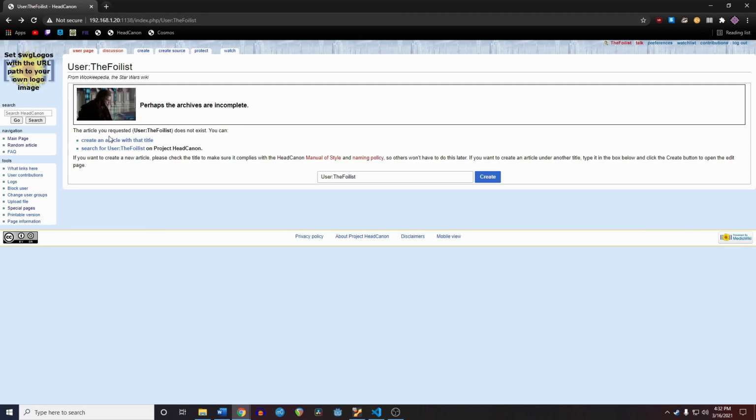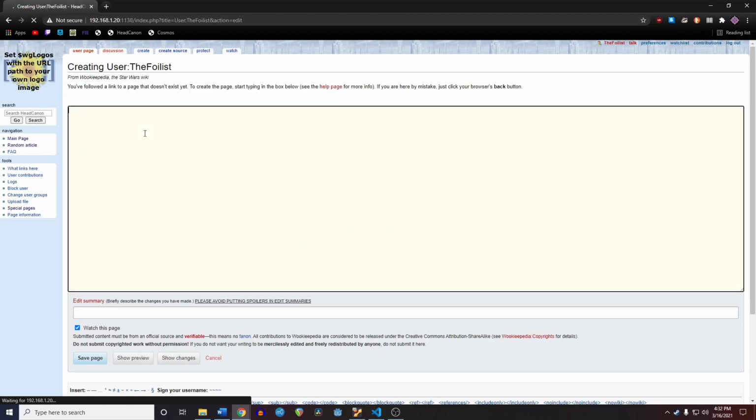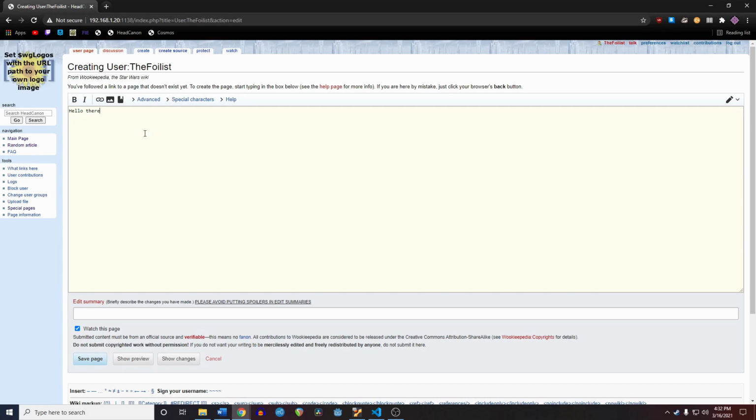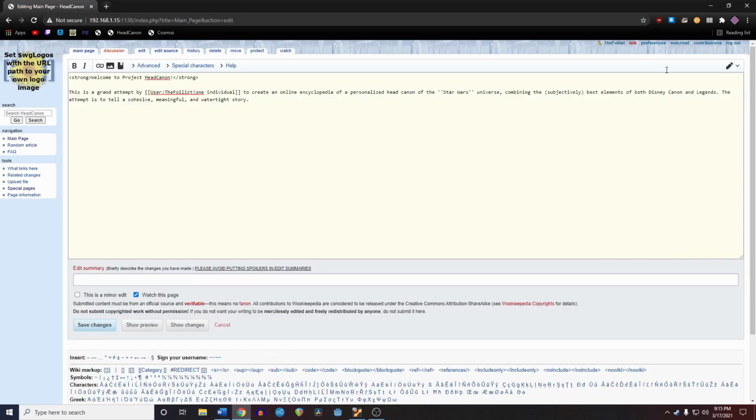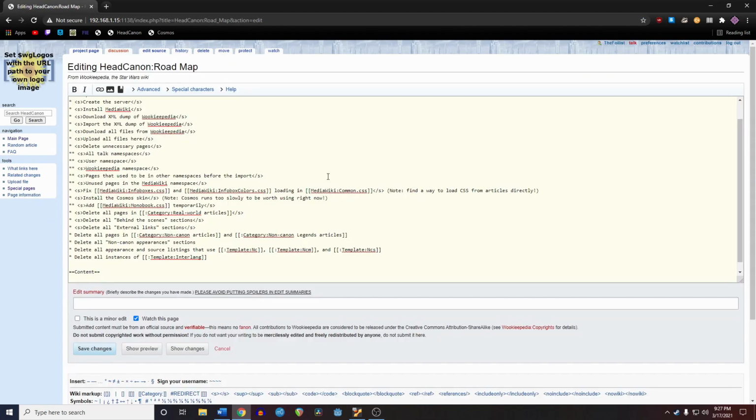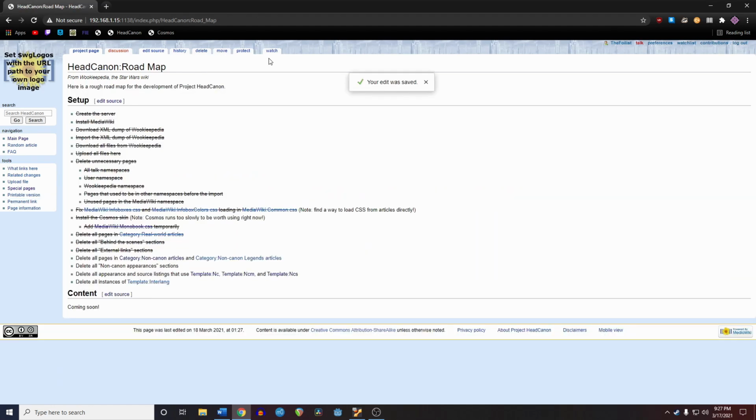And finally, I'm going to add some pages of my own to the wiki. I decided to make a user page for myself because, well, why not? Let's also add some actually relevant info to the main page. In the headcanon namespace, I'm adding a page called Roadmap. I can use this page to keep track of my progress and also plan ahead for what changes to make next. I could even embed these videos on it eventually.